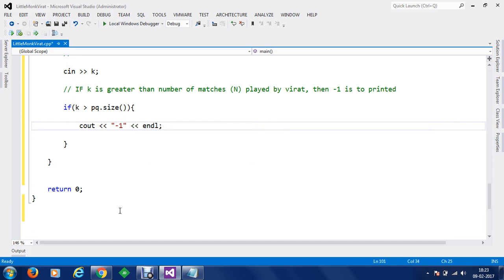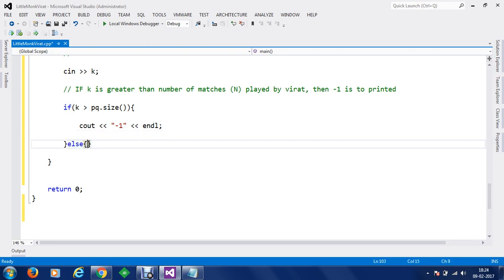And this -1 we are printing in double quotes because our judge does not consider negative outputs. In this case the negative has to be considered important because the number of scores can be minimum 0. So -1 has to be printed in character format. So we have printed that value out.